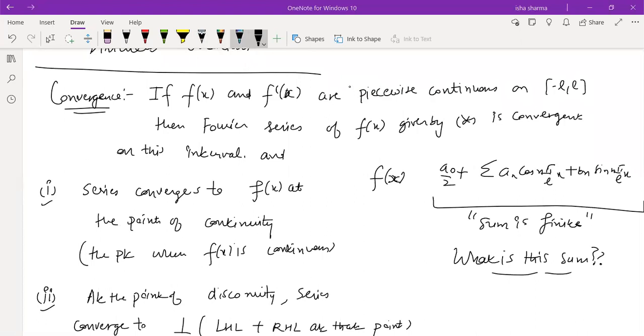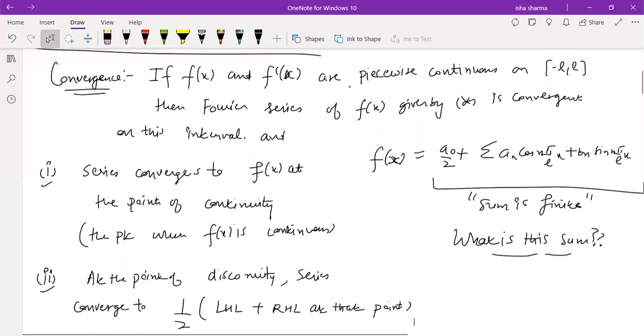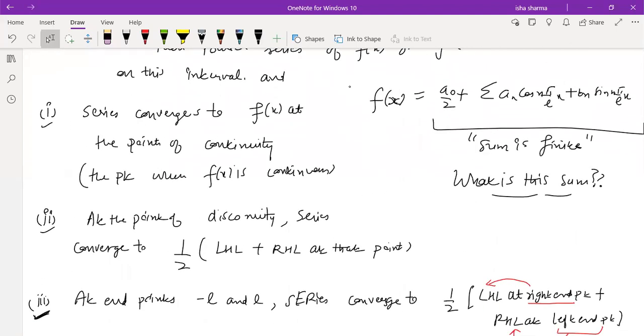As I just told you last time, when the series is going to be equal to the function itself, the series converges to the function at the points of continuity. So if you are finding the convergence at a particular point, and that point happens to be a point in the domain where the function is continuous, it simply converges to the same function value. Otherwise, if the point is a discontinuous point, there is a jump discontinuity there, then the limit of the series is the average of the left hand limit and the right hand limit at that point.